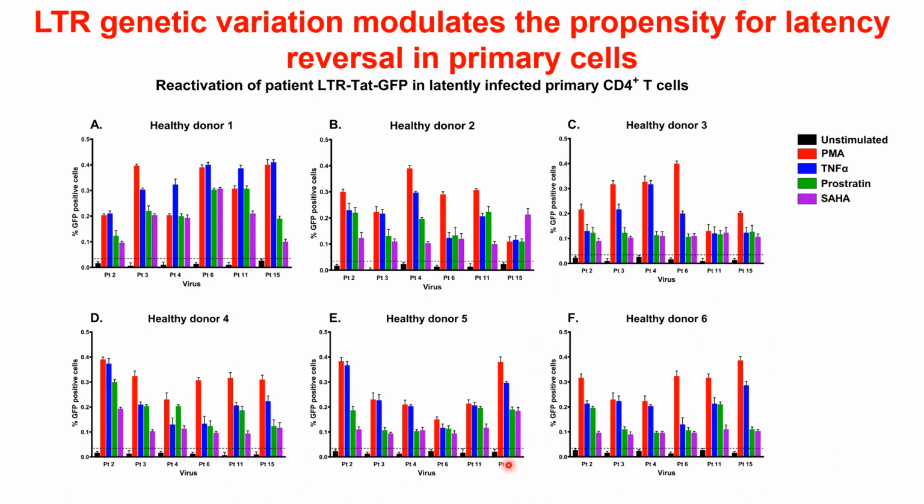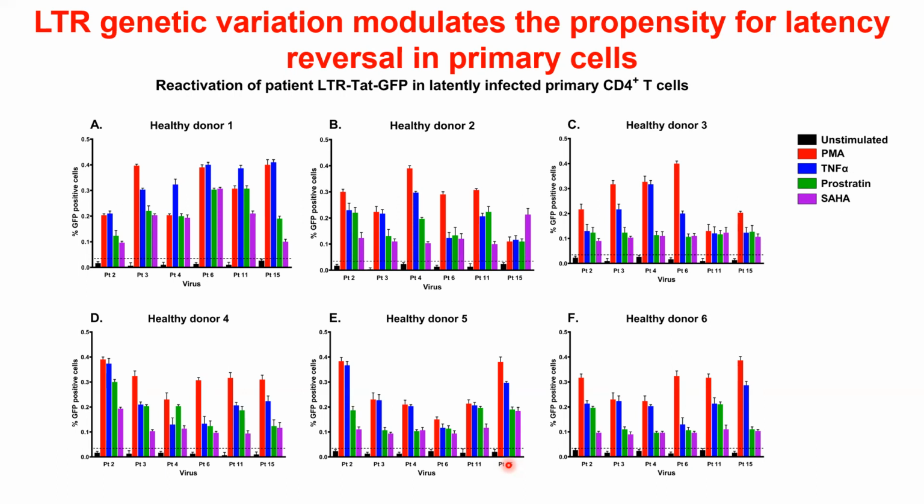Following the observation that there is differential reactivation among the patient-derived LTR pseudotype viruses in the Jurkat cells when stimulated with different LRAs individually or in combination, we postulated whether we would see a similar response in the primary cells. To this effect, we isolated CD4 T cells from 6 healthy donors and infected these cells with 6 of the 20 patient viruses. We chose 2 highly reactivatable viruses, 2 moderately reactivatable viruses, and 2 less reactivatable pseudotype viruses.